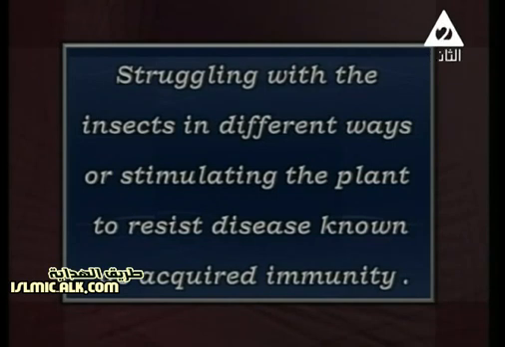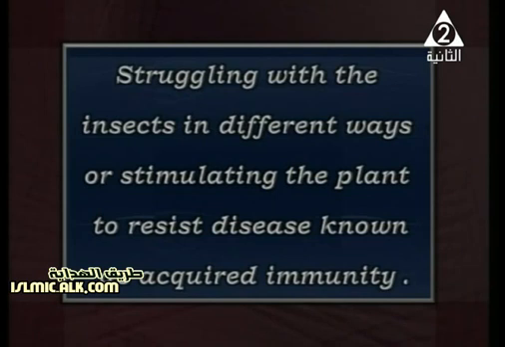Struggle here means to fight for something. Humans always need to fight the insects in different ways, or stimulate the plant to resist. Stimulate means to force the plant to resist the disease.